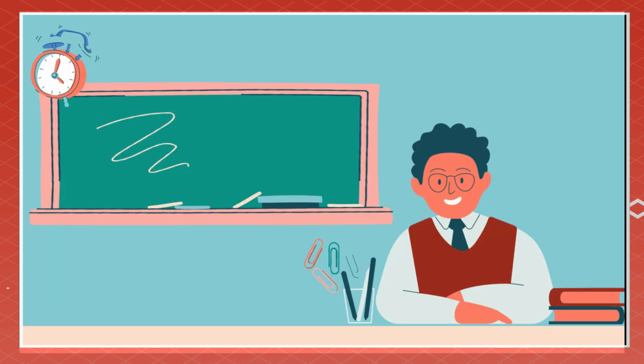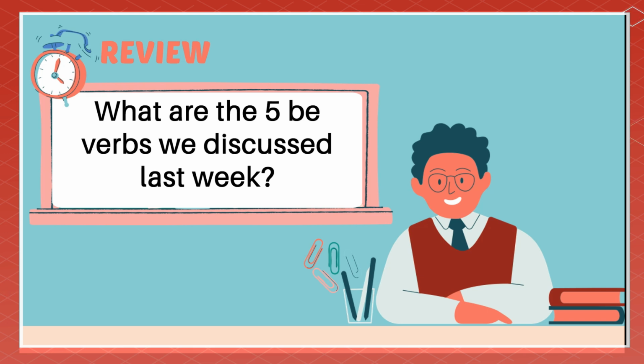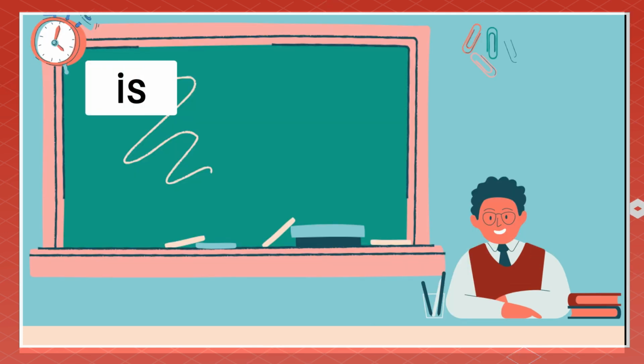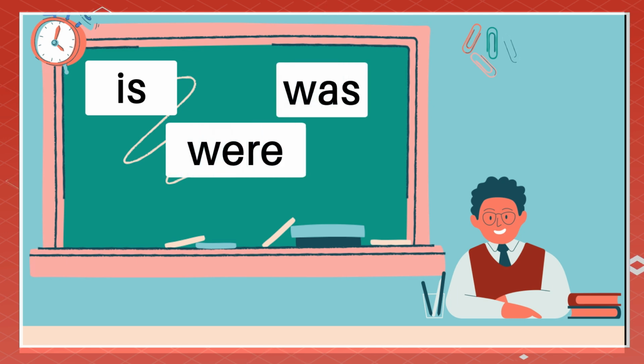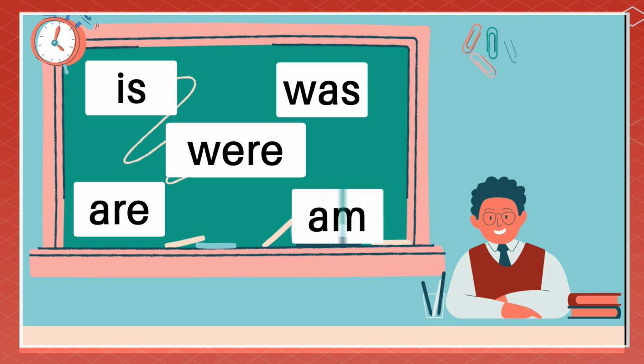But before we discuss our main topic today, let us review first. What are the 5 be verbs we discussed last week? Can you still remember those? These are is, was, were, are, and am. We also used them in different sentences.